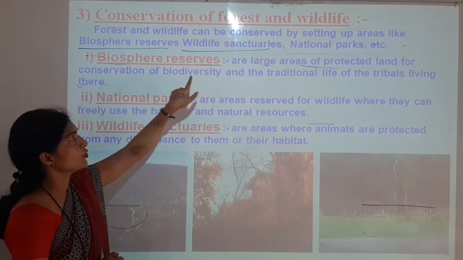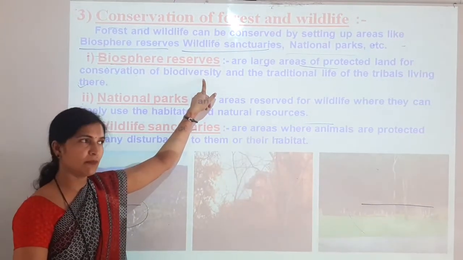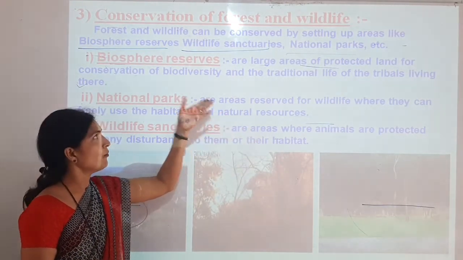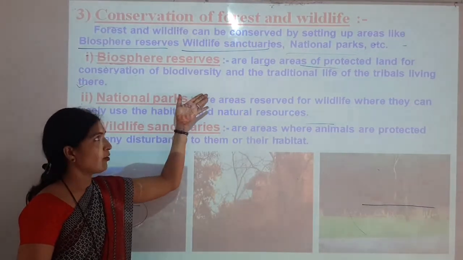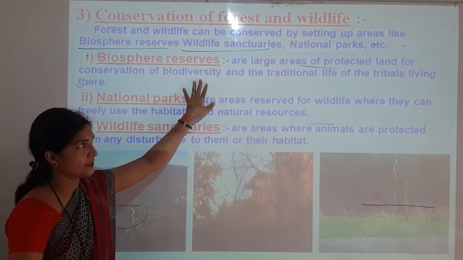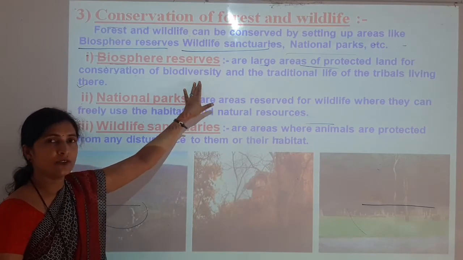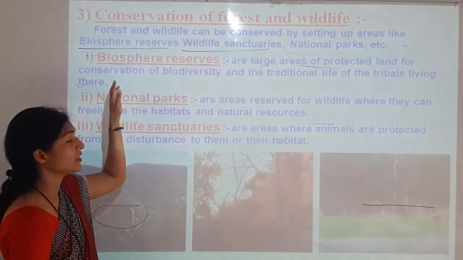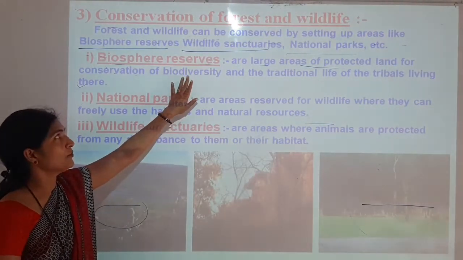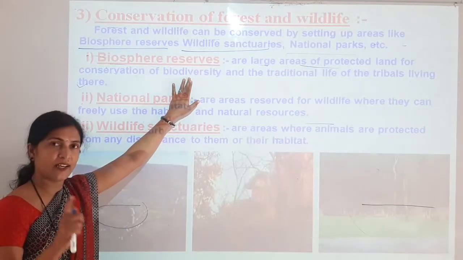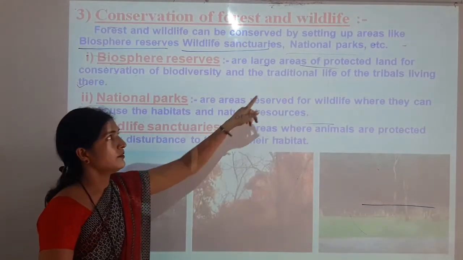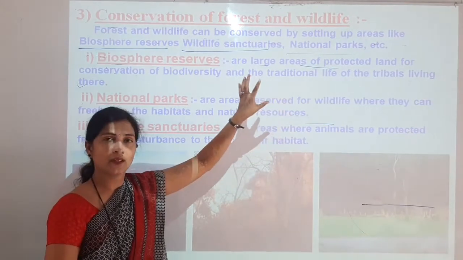For the conservation of biodiversity. Biodiversity means the variety of animals, variety of plants, variety of microorganisms. All these are included in biodiversity. So the land is protected for the conservation, the saving or preservation of this biodiversity, meaning plants, animals and microorganisms, and along with them traditional life can also be conserved.